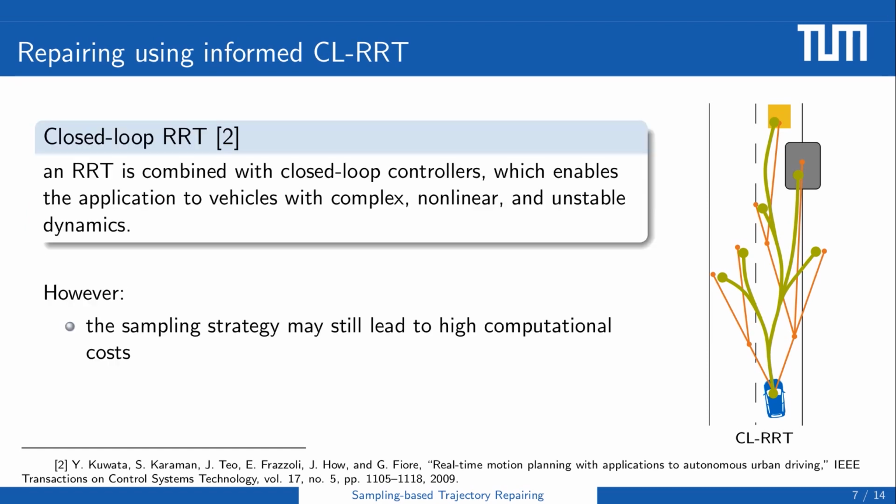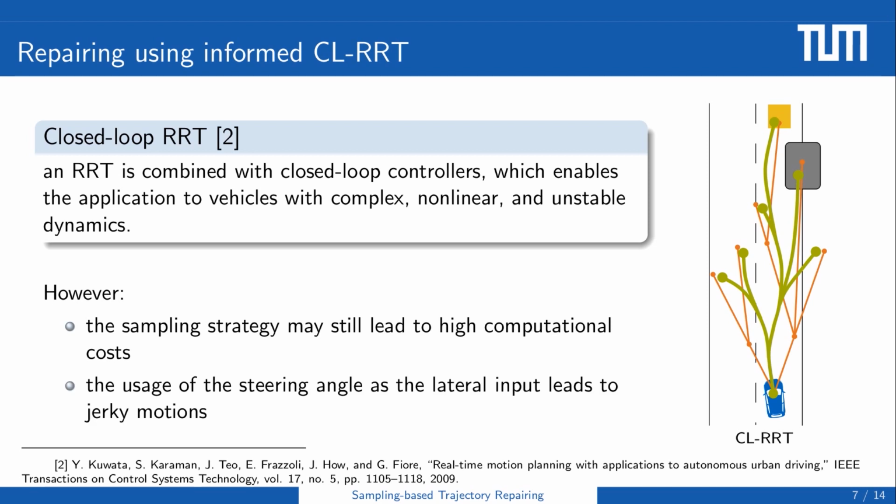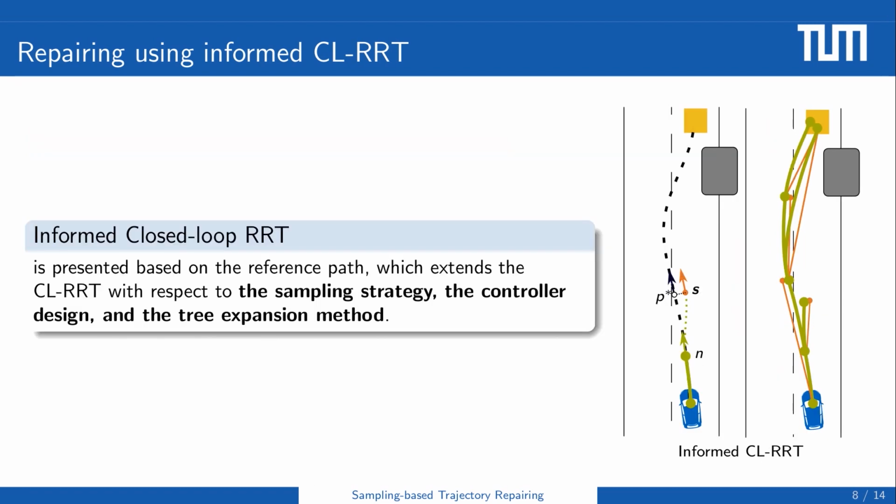However, its sampling strategy may still lead to high computational costs, since no homotopy information is utilized. And the usage of the steering angle as a lateral input leads to the jerky motions of the ego vehicle. To solve this and utilize reference paths, we propose the informed CL-RRT algorithm, which extends the CL-RRT regarding three aspects.